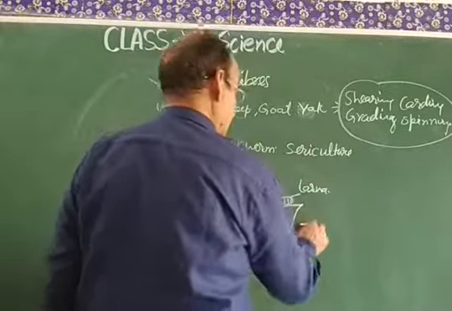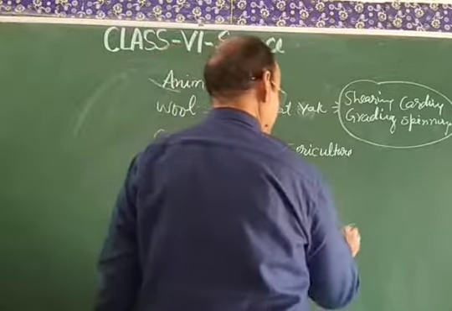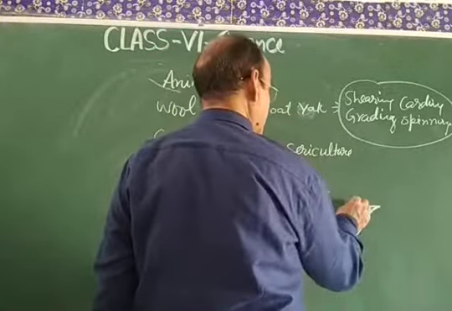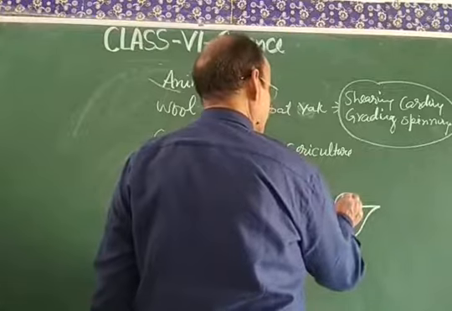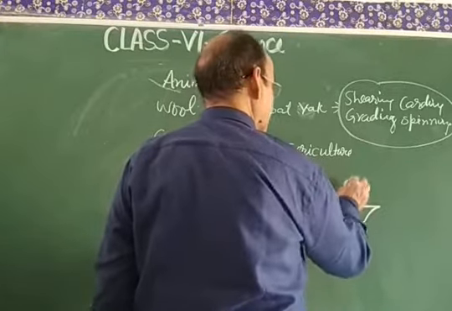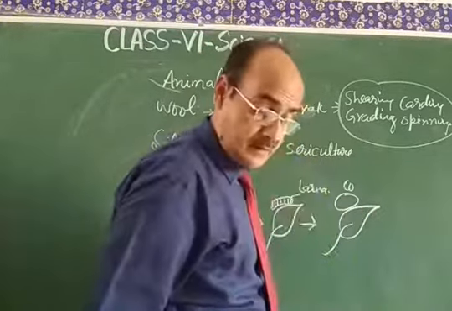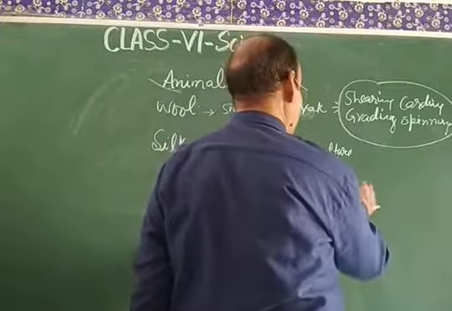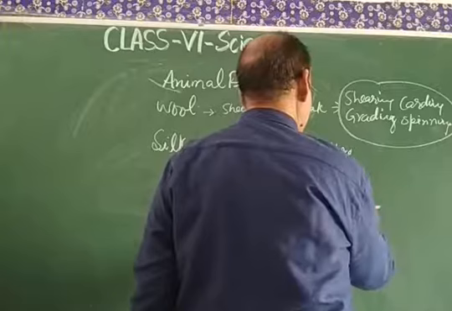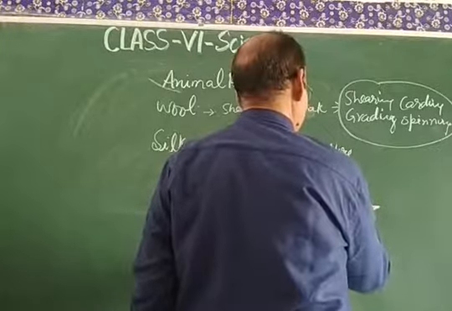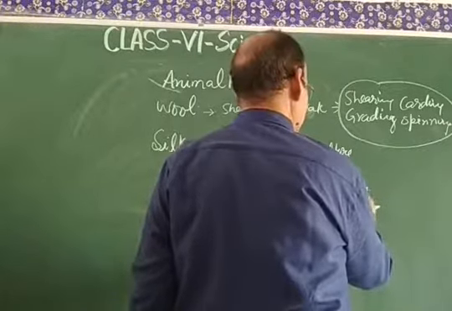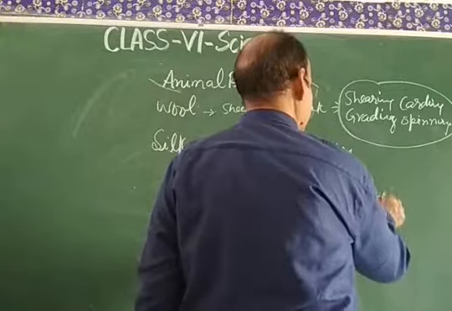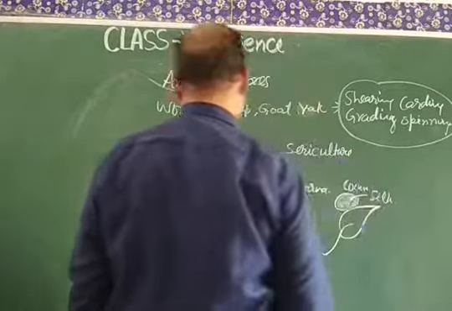And this larva in the later stage gets converted into the cocoon. So this is cocoon. And when this cocoon bursts, then we can get the silk from the silk moth.